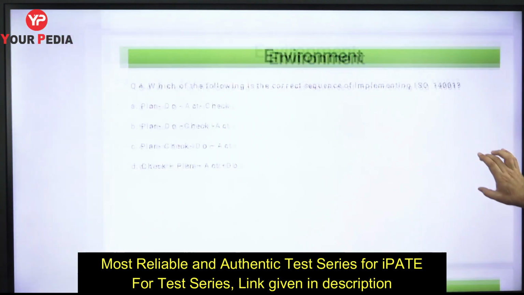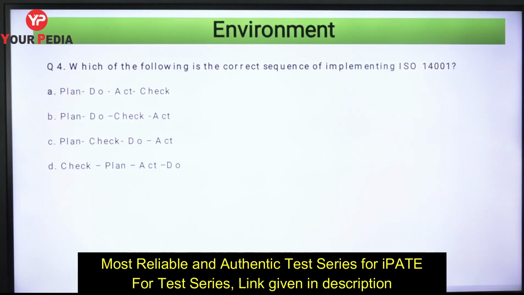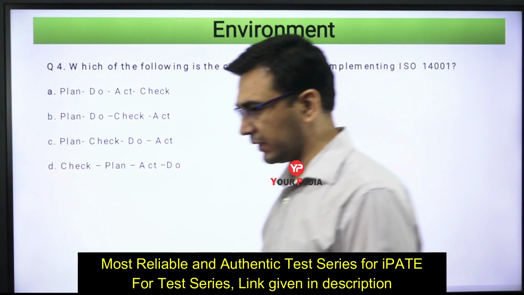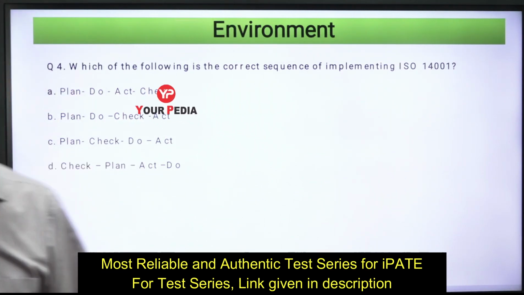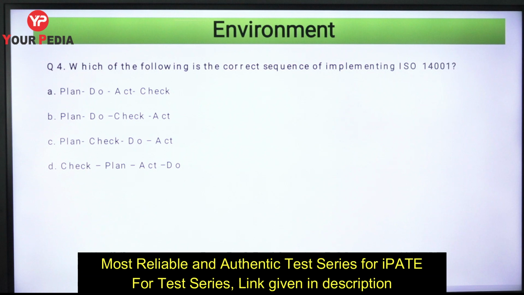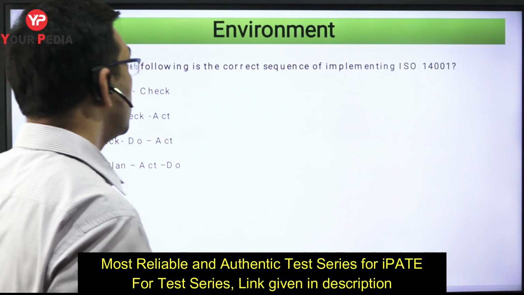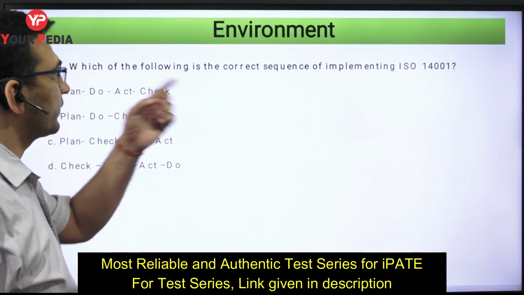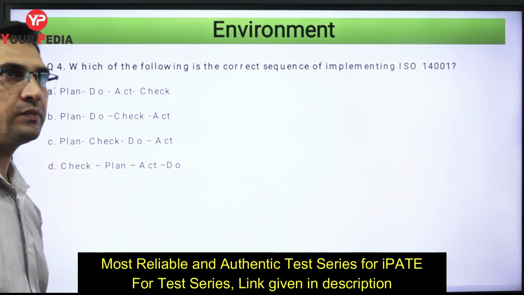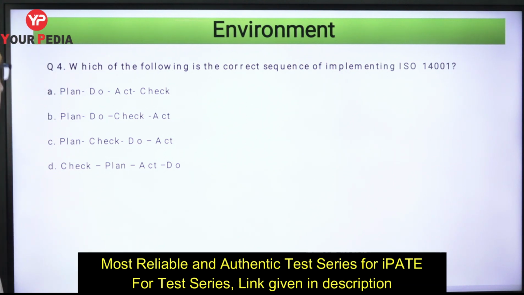Which of the following is the correct sequence of implementing ISO 14001? Again, we have already discussed what ISO 14000 is, right? This is the environmental management system, which has been developed by ISO. So what is the correct sequence when you implement this ISO 14000 in any particular organization? These are some of the steps you have been given over here.